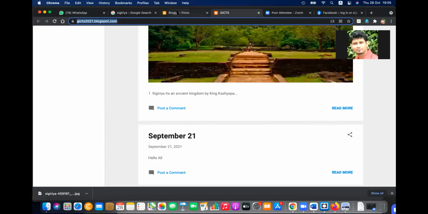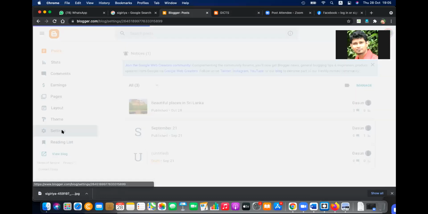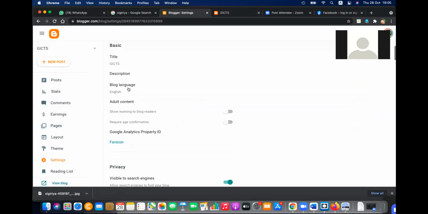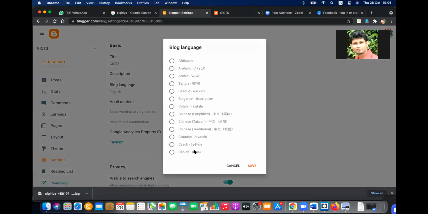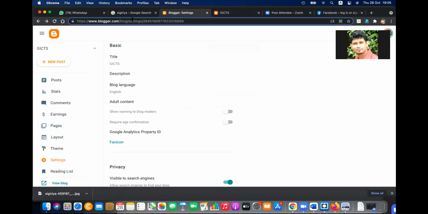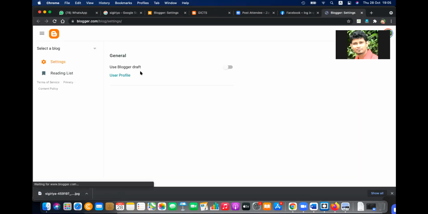Yes. Here in the settings, I can see the blog language is English. But here I can see the blog language. I'm not sure whether you can, so please go to the settings and see. Can you go to this link? I'm sending this link. Can you try to go to this link if possible? There, can you see the language?